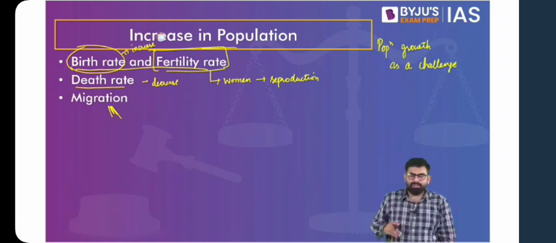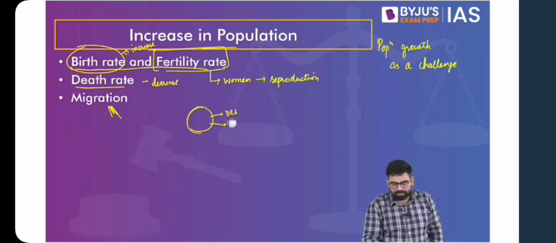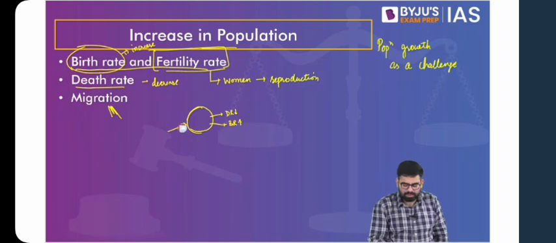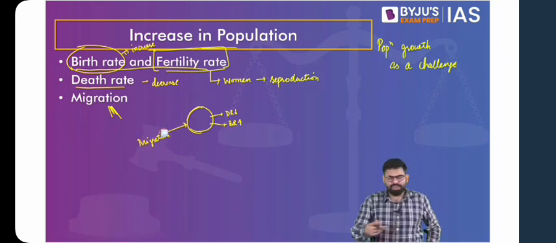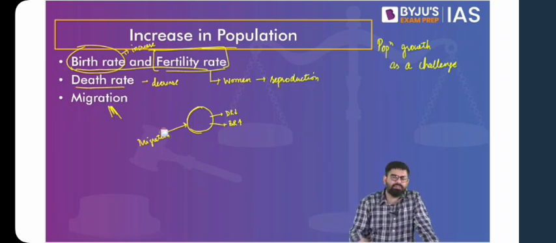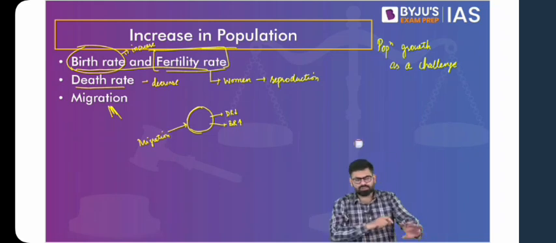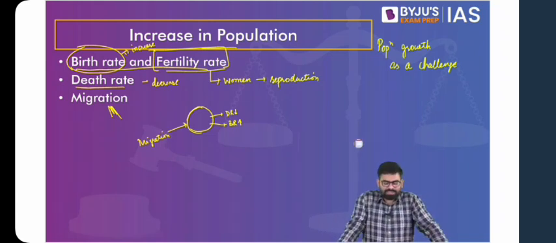Also, it can be the people migrating to a certain area. So in this area, one, the death rate is low, the birth rate is high, and also there is migration to this area. Now, if we understand migration as we have taken up in the previous chapter, we see that the number of people migrating to a particular area, if it is more than the number of people going out of that area, will actually define whether there will be an increase in population or not. So these are various factors, basic factors, which talk about increasing population.